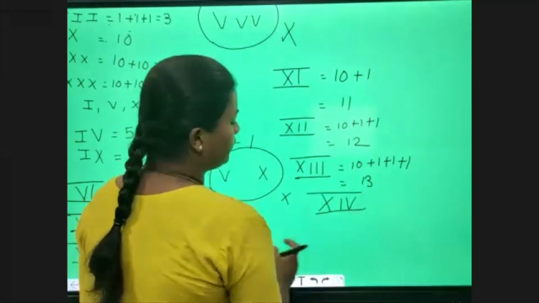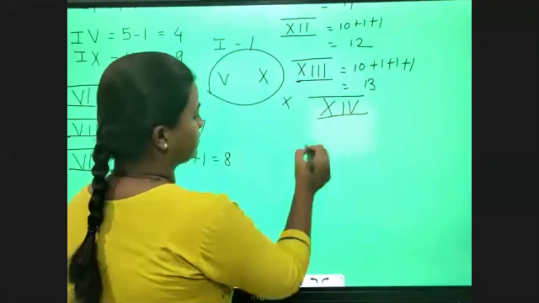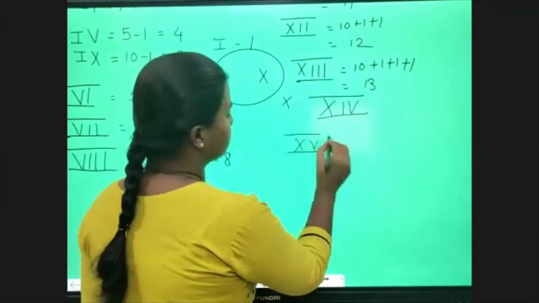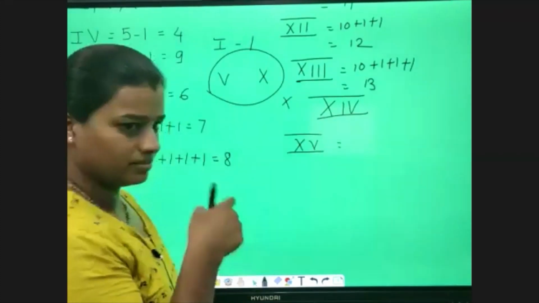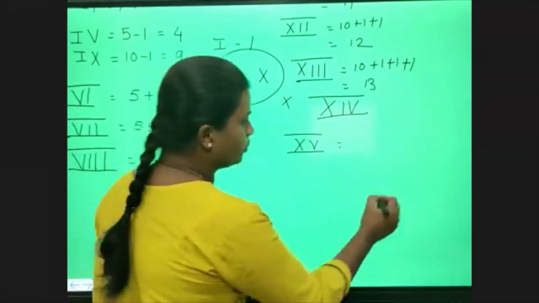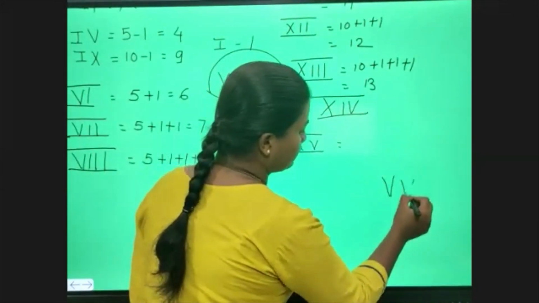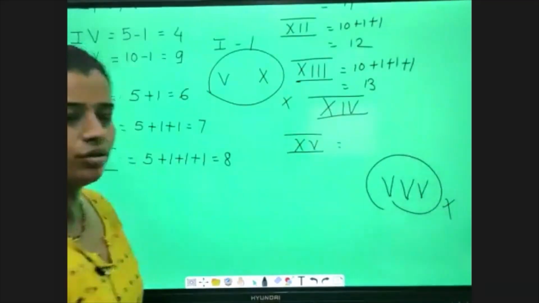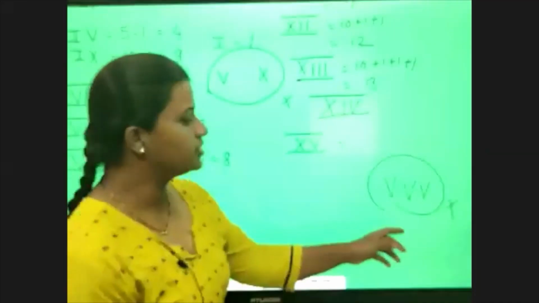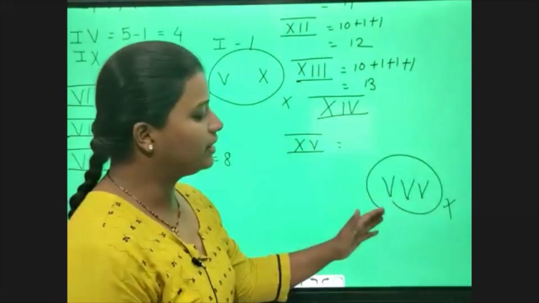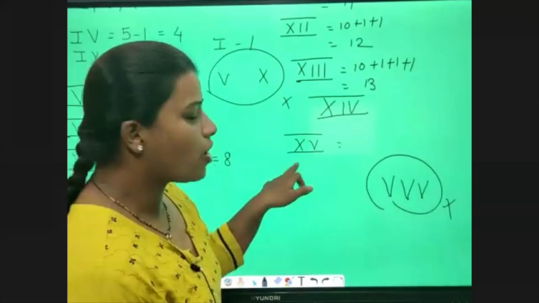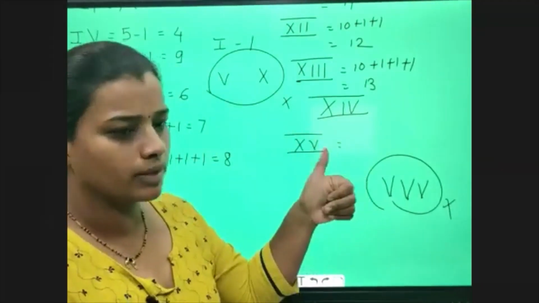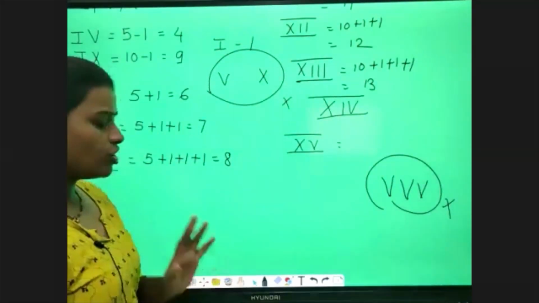Okay, 14, and 15, we write like this: XV. This is the reason we don't write 15 like this, with 5, 5, 5. I have told you, I will tell you later on. This is the proper reason: 10 plus 5. Yes, Pari, everything good. So I hope you have understood.